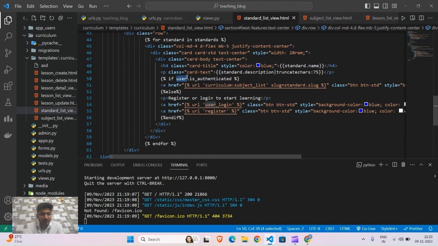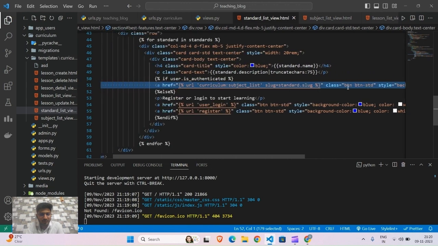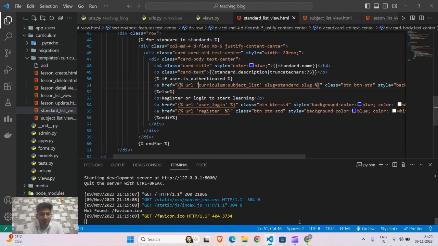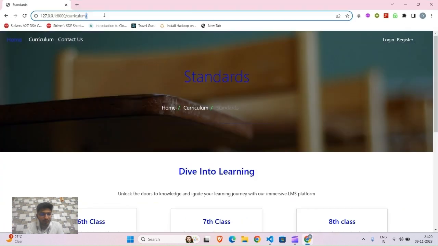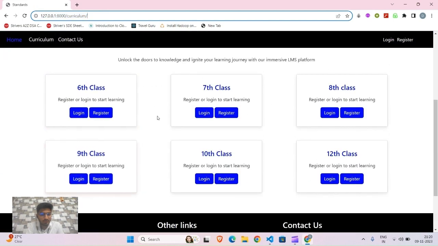Then here we have used decorators: if the user is authenticated, then the Let's Get Started button will be displayed. Otherwise the register or login button will be displayed. So if we go into the curriculum path, where the path is empty after curriculum, here is the standard list, and here the user is not logged in, so the login and register buttons will be displayed.